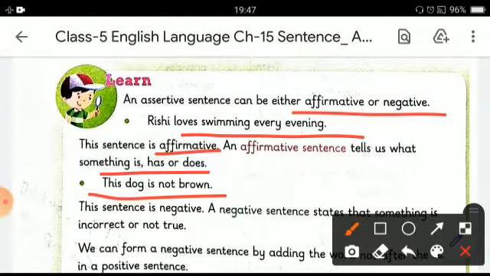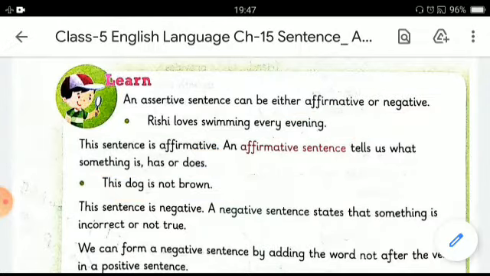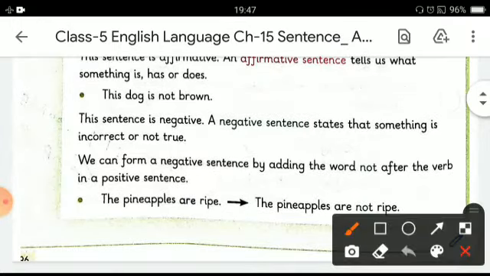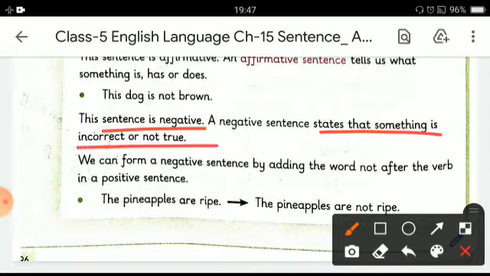The dog is not brown. In this sentence, this is a negative one. The sentence is negative. A negative sentence states that something is incorrect or not true. The answer is always in no. We can form a negative sentence by adding the word not after the verb in a positive sentence.